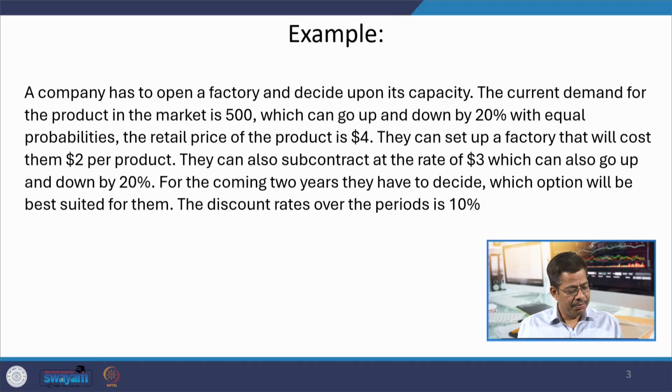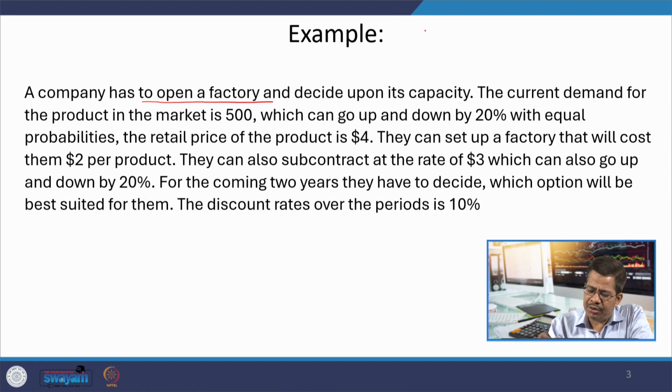Now, in this particular session, we are going to discuss with the help of a detailed example how decision tree is used in decision making. The name itself is decision tree, so you can understand that it is meant for decision making purpose only. We are going to discuss with the help of this simple example, because the theory of decision tree we have already covered in our previous session. Here, a company is going to open a particular factory. So, you can say that the case is related to facility decision.